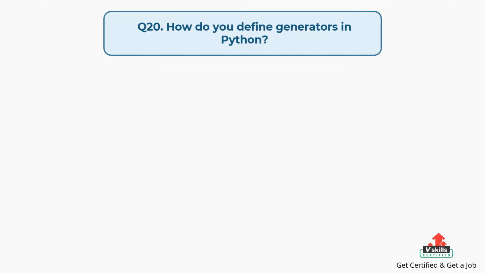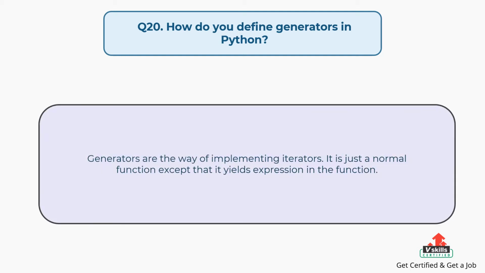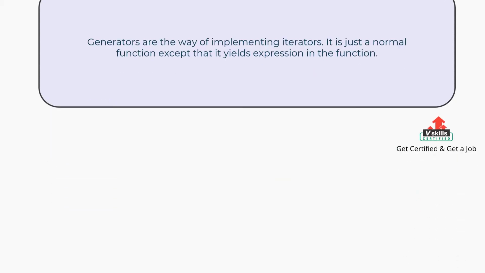Question number 20. How do you define generators in Python? The answer is, generators are a way of implementing iterators. It is just a normal function except that it yields an expression in the function.